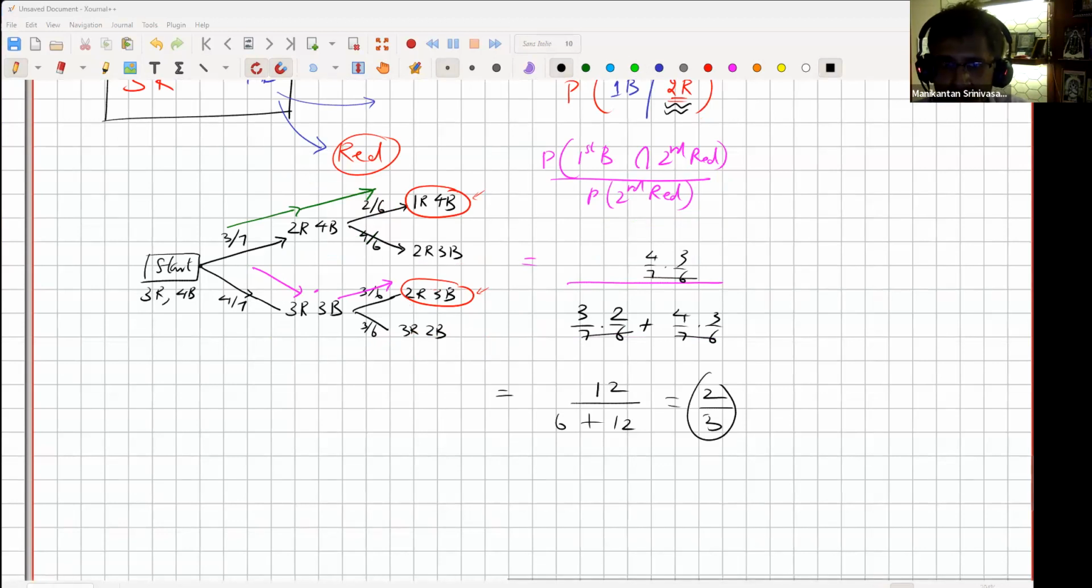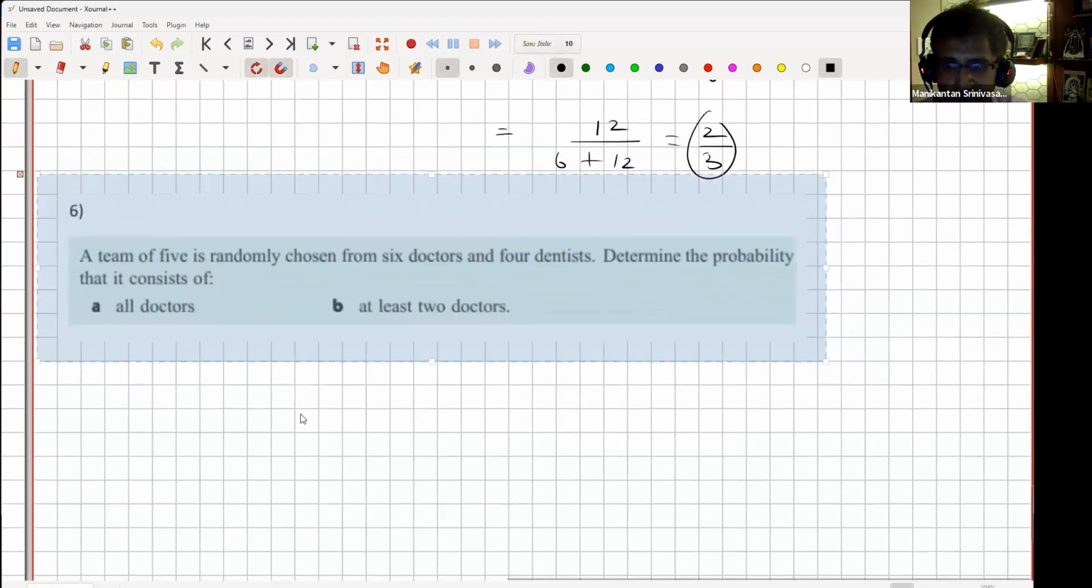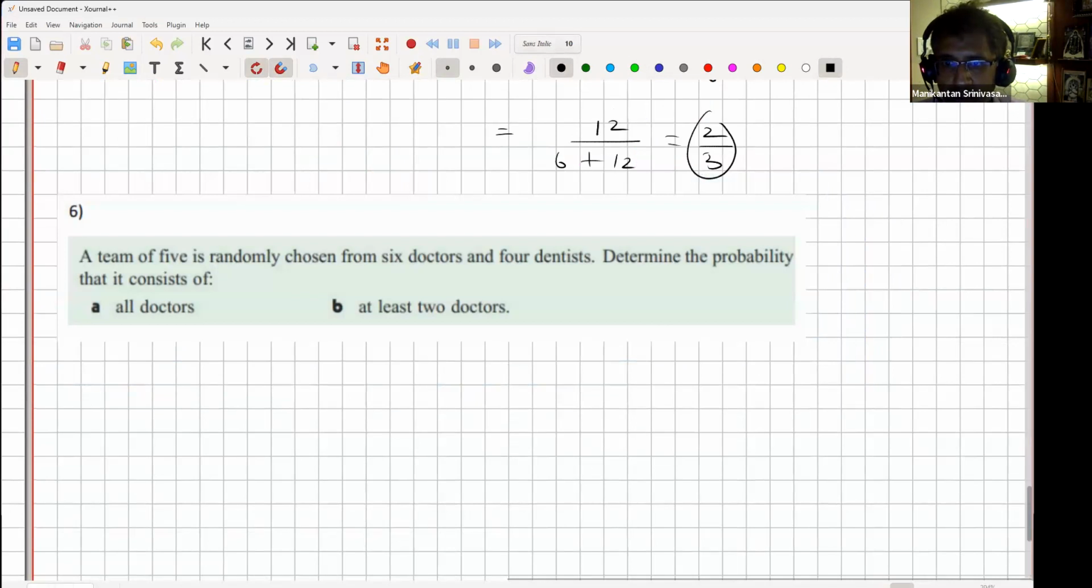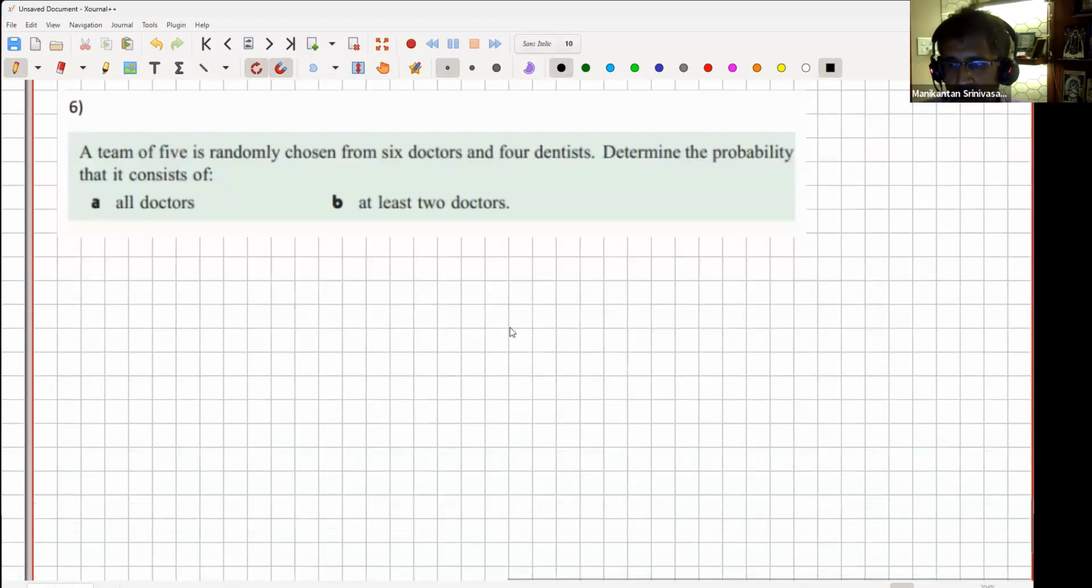Question 6. A team of 5 is randomly chosen. Determine the probability that all are doctors. If people have not done it, you can just quickly do it now also. Or you can tell it in terms of choosing also. Even if you don't have the numerical number, that's fine.